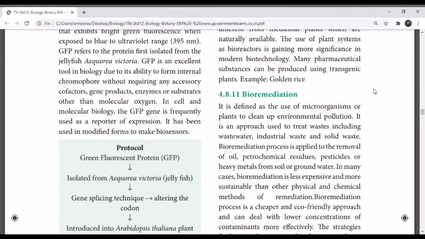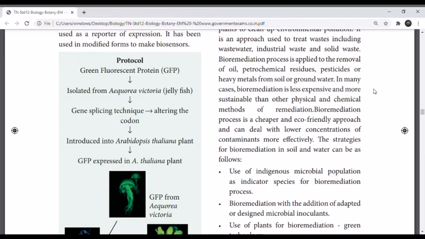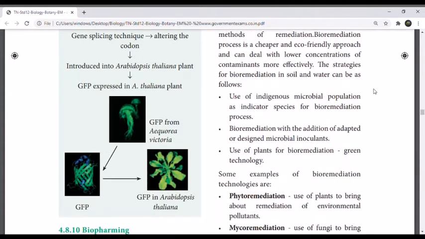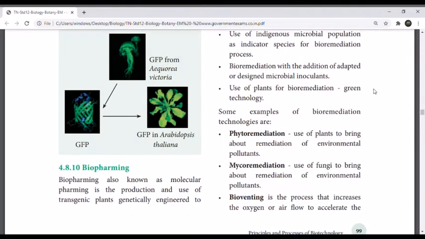The strategies for bioremediation are: use of indigenous microbial population as indicator species for the bioremediation process; bioremediation with the addition of adapted or designed microbial inoculant; use of plants for bioremediation in green technology. Some of the examples of bioremediation technologies are phytoremediation. That means use of plants to bring about remediation of environmental pollutants.